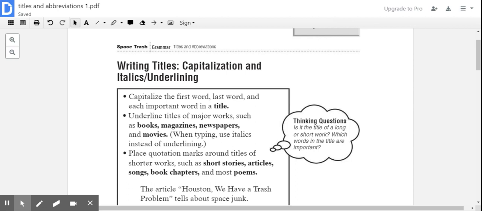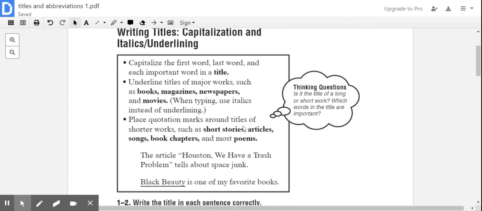And the other part is abbreviations. Abbreviations are basically a shortened form of a word. Okay. All right. So I am going to go over some of those with you, and then you will do some pages out of your reader's notebook that are posted on Seesaw, reviewing this stuff as well.